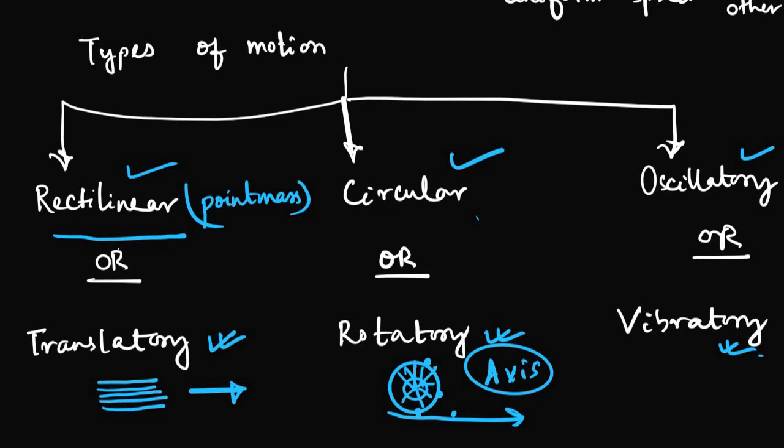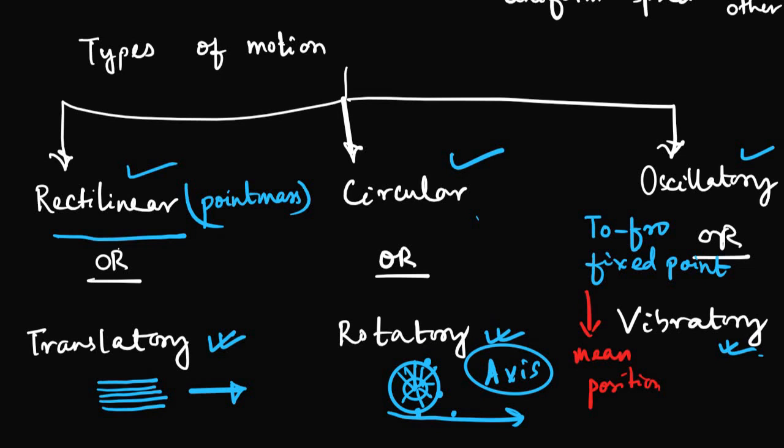What is oscillatory? Oscillatory means motion in which the body moves to and fro. You know this term very well, to and fro motion. For a point mass, of course, and it moves to and fro about which point? A fixed point, right? And that fixed point is called the mean position. The simple example of it is the pendulum of a clock. But if it is not a point mass, then I will call it a vibratory motion.